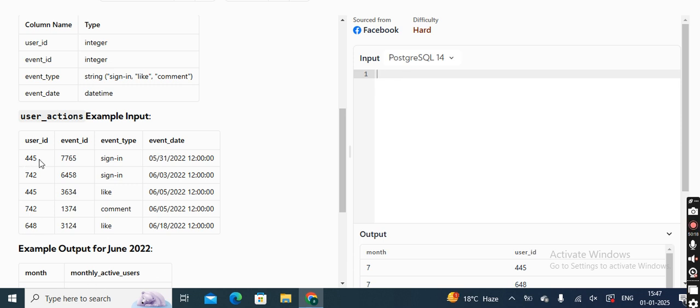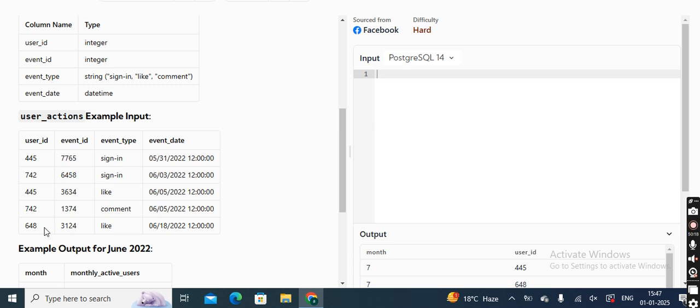For example, how many rows do we have? One, two, three, four, five. Now let's say in the actual data set when you get it, it may be 100 rows. When you get a data set of 100 rows, maybe there will be some other actions as well, like someone has deleted a comment, or someone just clicked, or someone has just signed in, or maybe someone did not sign in for 2 to 3 months.